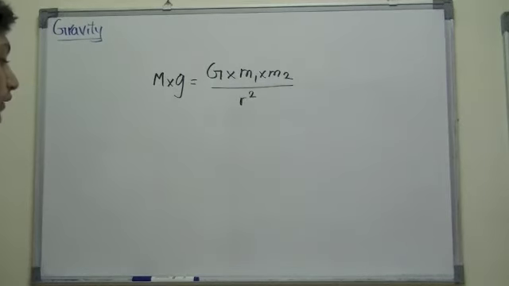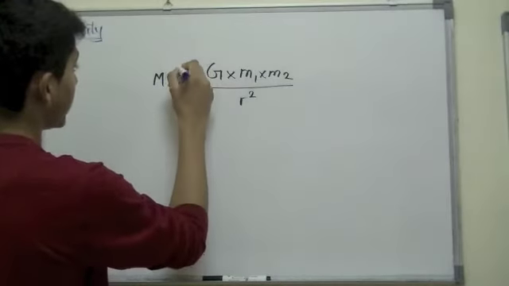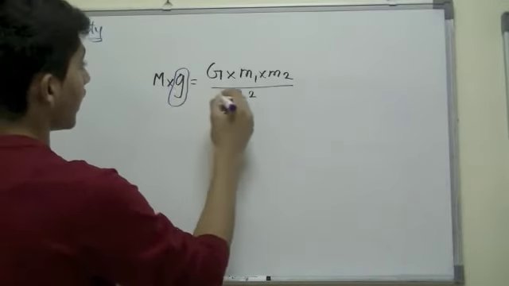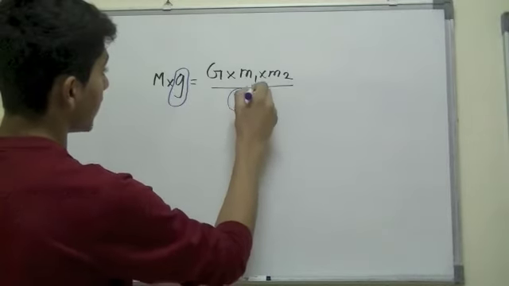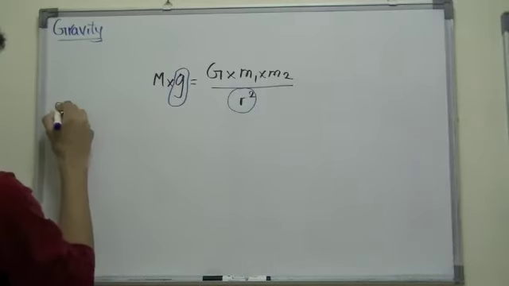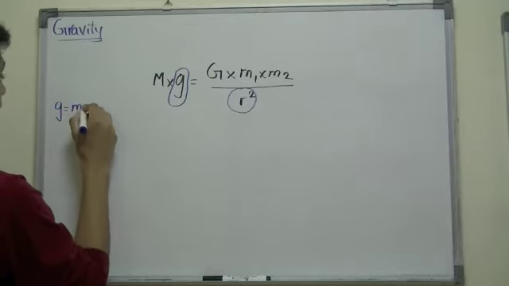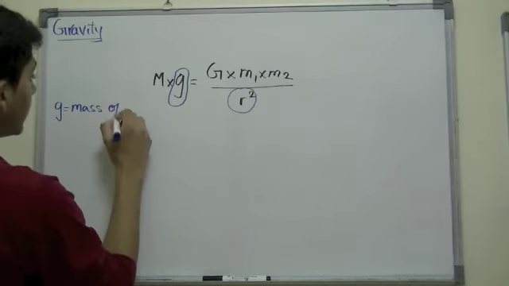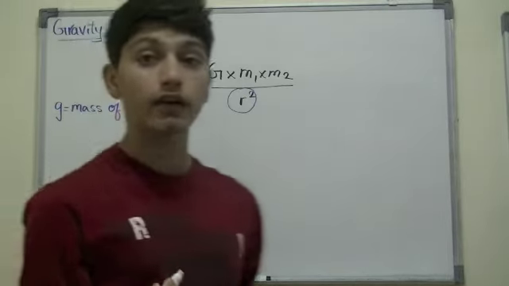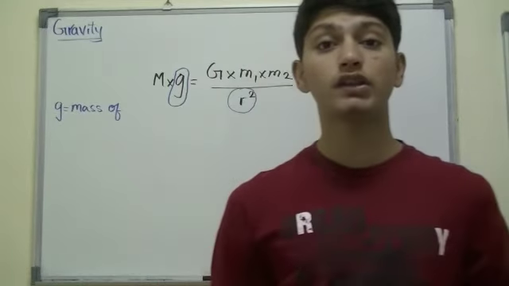So there are two things that we need to find. The first one is the mass of the planet that we are talking about, and the radius of that planet. So we know that G represents the mass of the planet. And which planet are we talking about? Well, the gravity is on Earth, right?